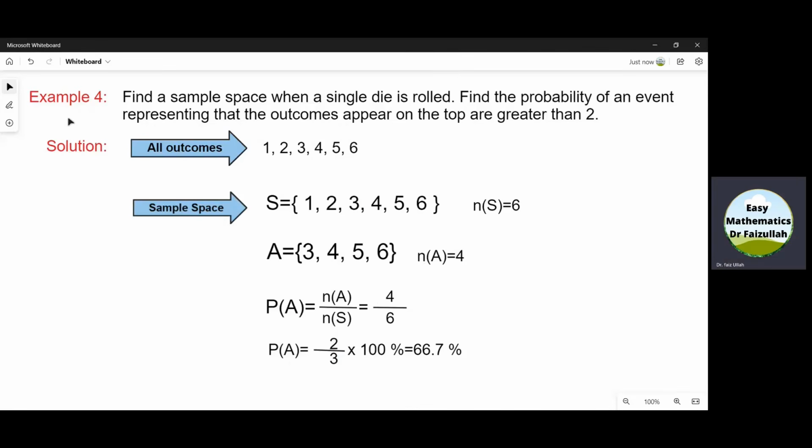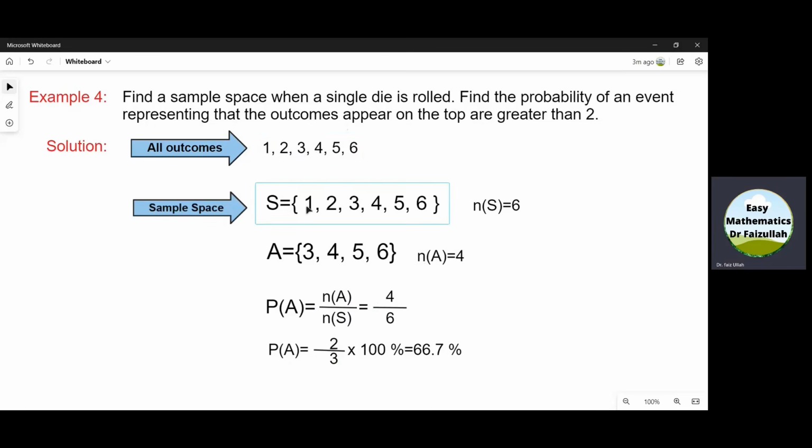In example number 4, we find the sample space when we roll a single die, and the probability of that event which contains those outcomes which are greater than 2. We know that a die has 6 sides. On one side there is one dot, on the other there are two dots, then 3, 4, 5, and 6 dots. So all the possible outcomes when we roll a die are 6.